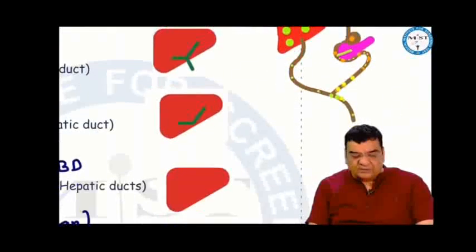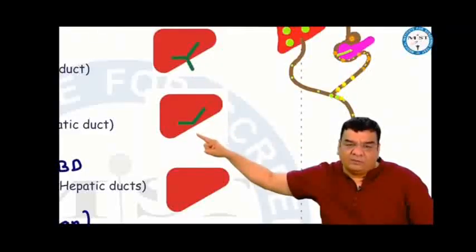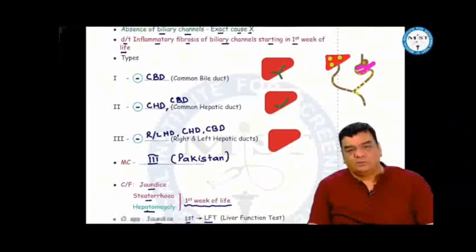We can classify this biliary atresia into 3 types. If there is only absence of the common bile duct, type 1. Absence of the common bile duct and common hepatic duct, type 2. Absence of the common bile duct, common hepatic duct and the right and left hepatic ducts, this is type 3. Most common is type 3, and quite common in Pakistan as well.